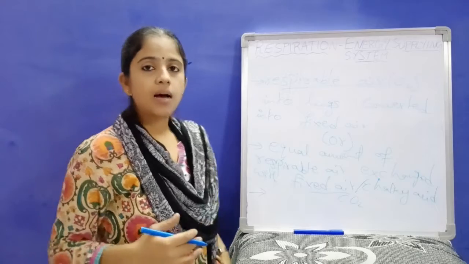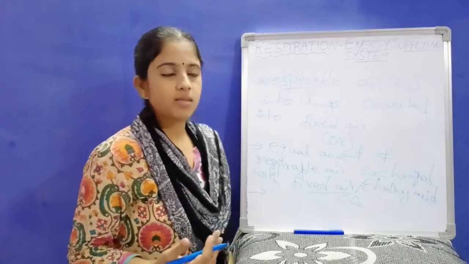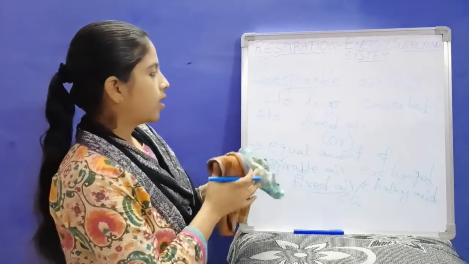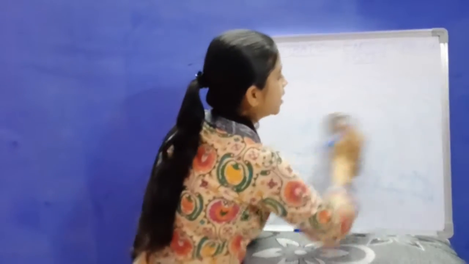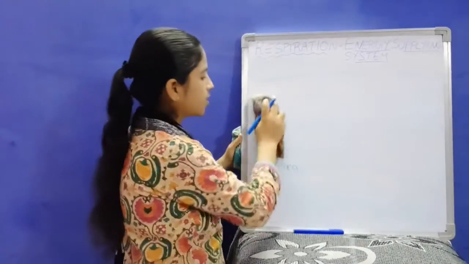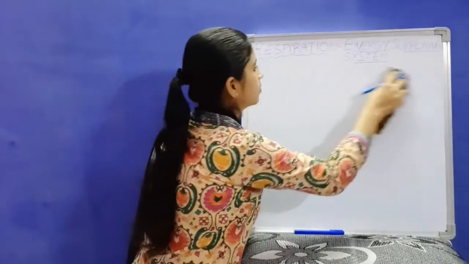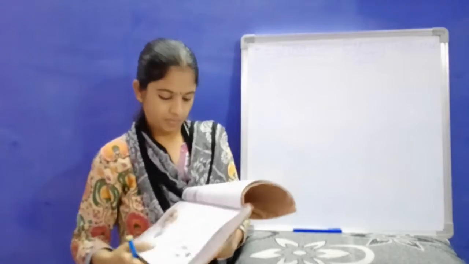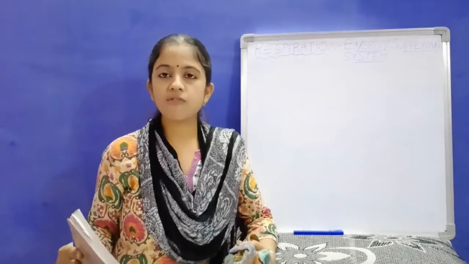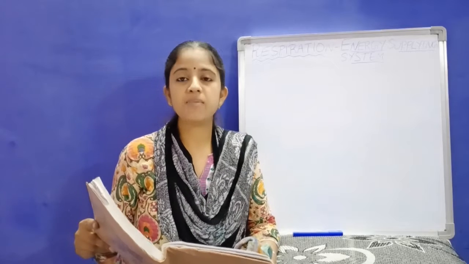Next, in the mid 19th century, another physiologist, John Draper, in his book Human Physiology, has given a statement. Let me read that statement for you. The chief materials which a living being receives are matter that can be burnt, water and oxygen gas.